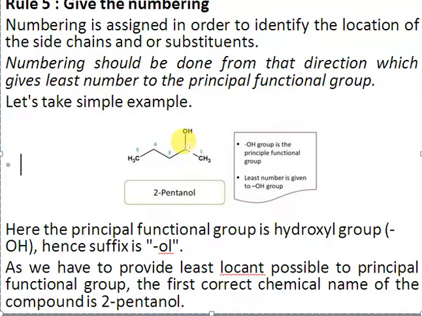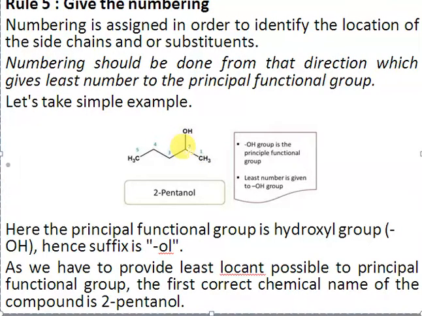For example, consider this structure. We have an alcohol group. You know that alcohol is the only functional group here, so that's the principal functional group, and since it's forming the principal functional group, the name should end with ol, right? So we will use the suffix for alcohol. Here you can start numbering from here. If you start numbering from here, 1, 2, 3, 4, the alcohol will get number 4. But if you start from here, 1, 2, the alcohol is getting number 2, right?